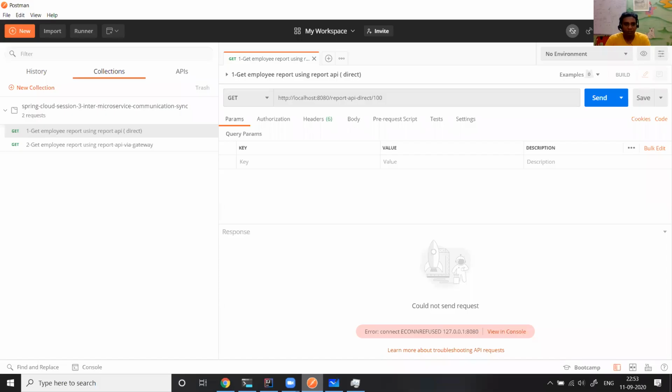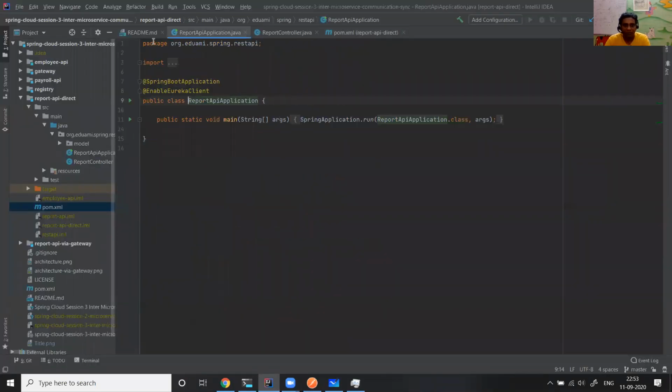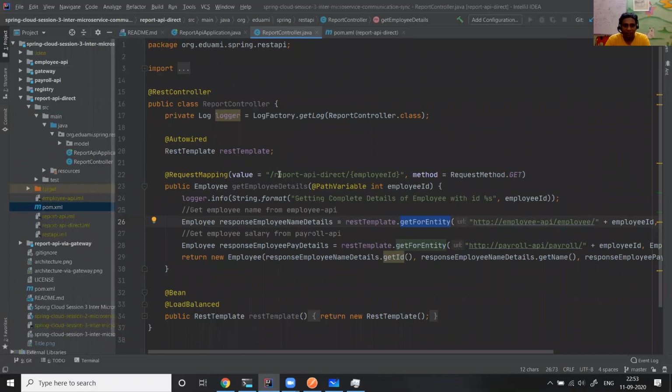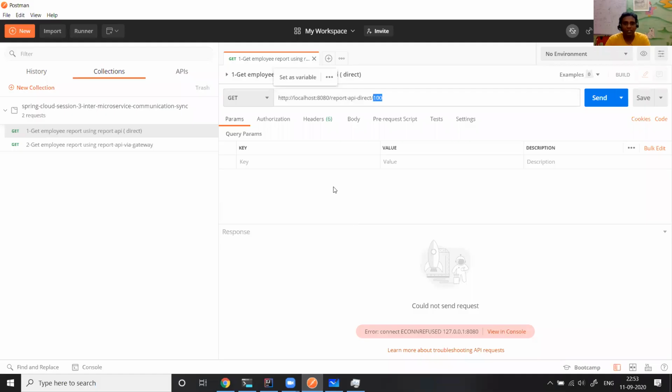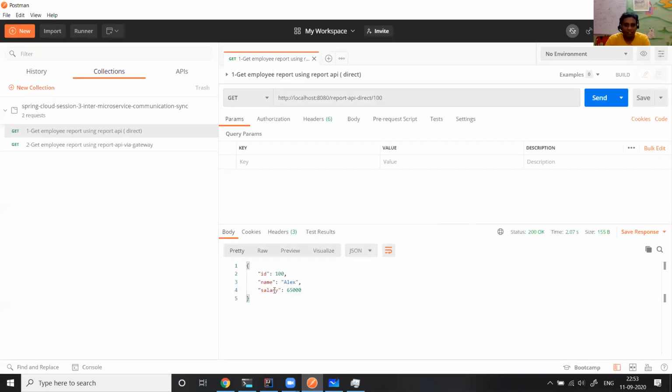Now I have a Postman collection. Here you can see localhost, report API direct, and the ID. This is going to get invoked, report API direct with employee ID 100. If I do a send, I can see that employee ID 100, his name is Alex and his salary is 65,000 US dollars.